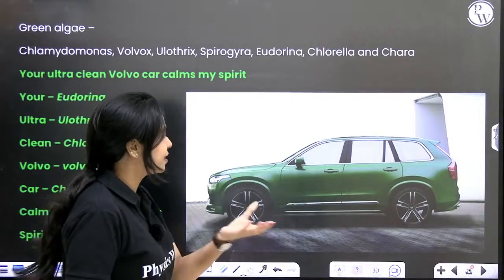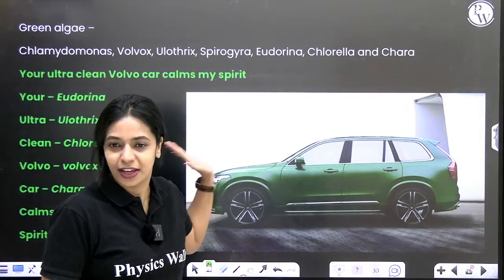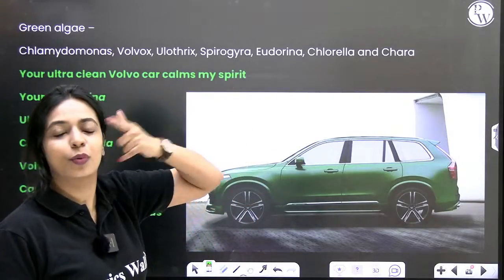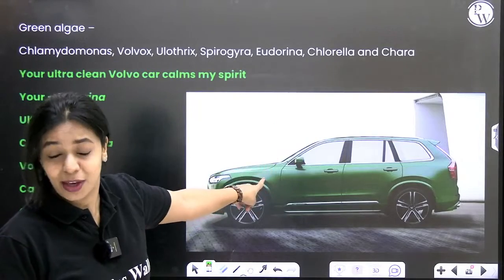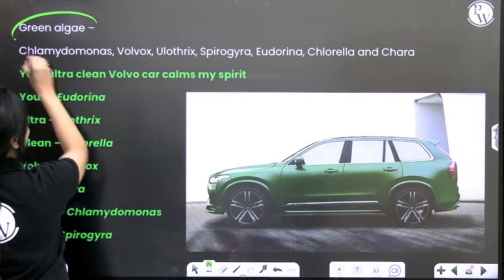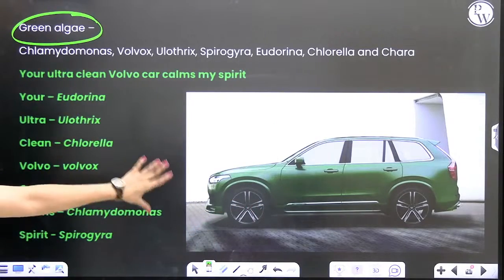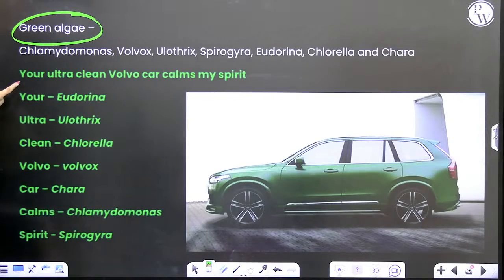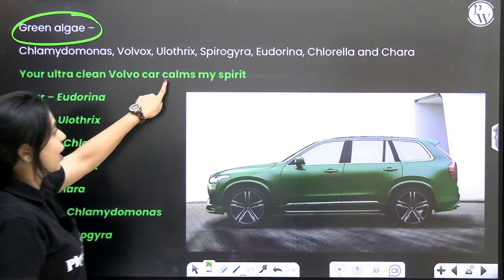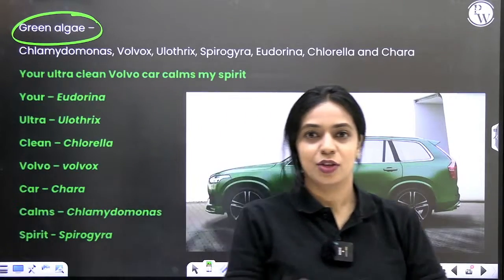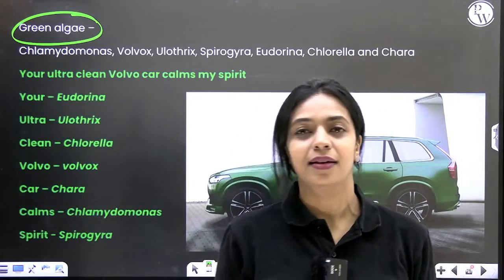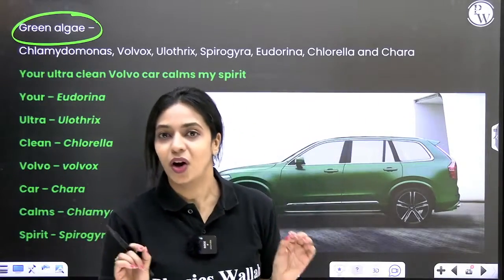So this is a green Volvo car that is shiny and very clean. So what is this mnemonic? Your ultra clean Volvo car calms my spirit. What is your here?